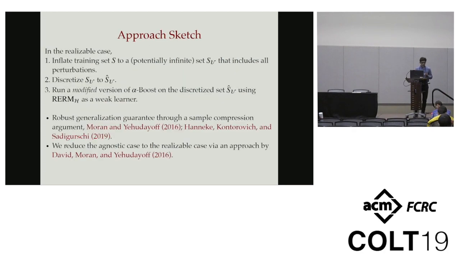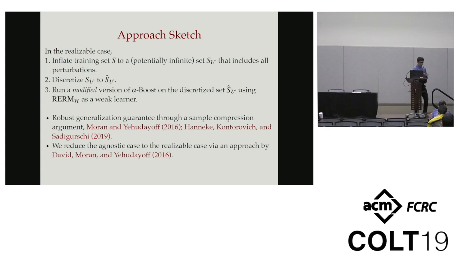I'll briefly describe the approach, but for more details, please attend our poster session tonight. And before I start, I should also say that this approach relies on amazing recent progress on sample compression schemes. So we'll start with the realizable case. To remind you, in the realizable case, we know that there exists a predictor in the class H that is perfectly robust on the distribution.